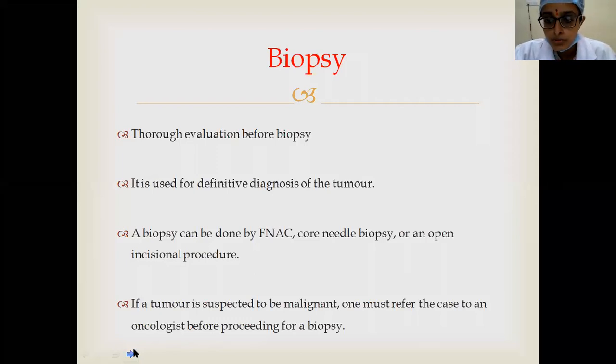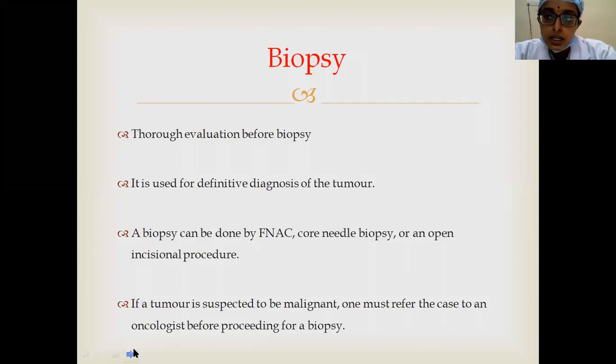And if you do it in the first procedure itself, when you do the definitive procedure, there may be problems with respect to the soft tissue cover. So these are the advantages and disadvantages of the open procedure. Whereas advantages, you can take ample amount of sample and get it characterized histopathologically.